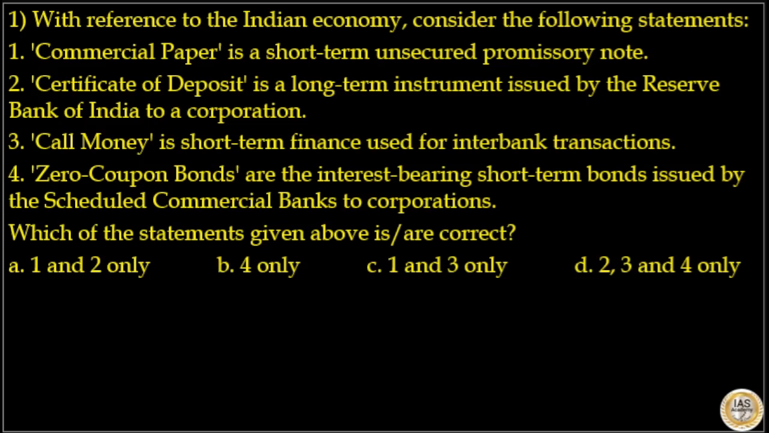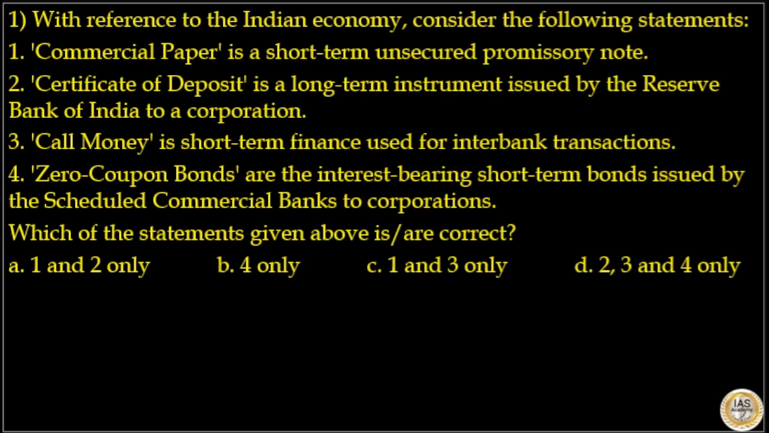Statements are, commercial paper is a short-term unsecured promissory note. That is correct. Certificate of deposit is a long-term instrument issued by the Reserve Bank of India to a corporation. That is incorrect. It's a short-term instrument. Call money is a short-term finance used for interbank transactions. That is correct. Zero coupon bonds are the interest-bearing short-term bonds issued by the scheduled commercial banks to corporations. That is incorrect. It's a non-interest-bearing short-term bonds.